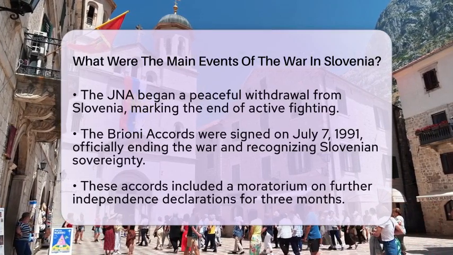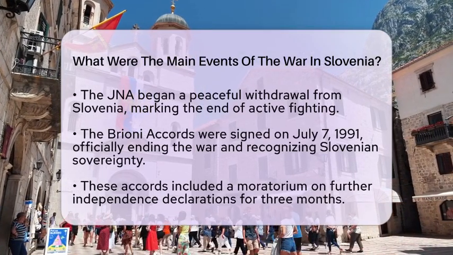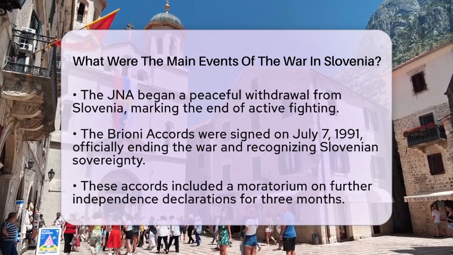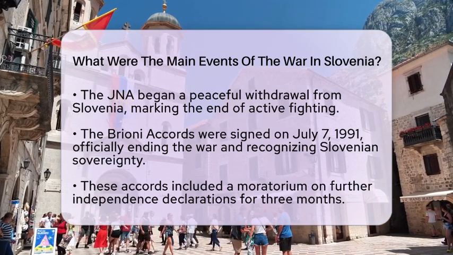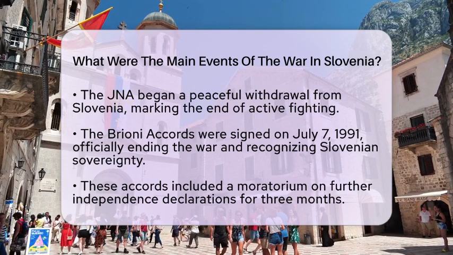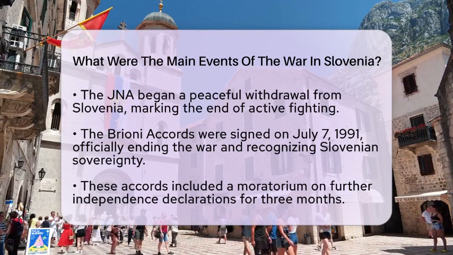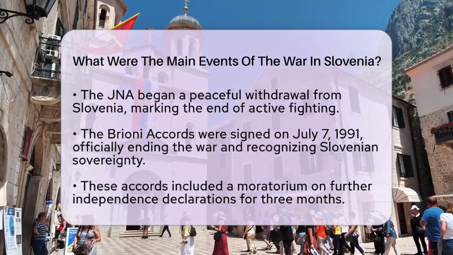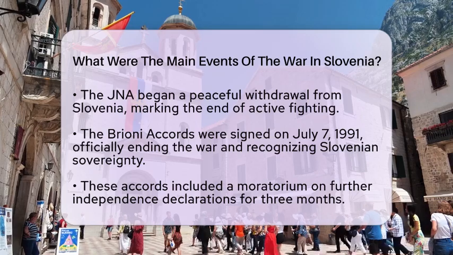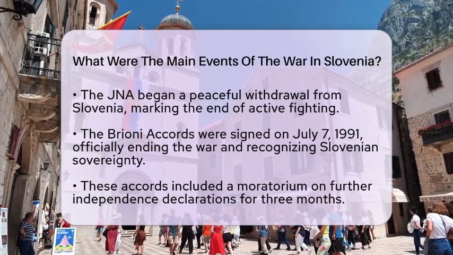The signing of the Brioni Accords on July 7, 1991, officially ended the war. These agreements recognized Slovenian sovereignty and included a 3-month moratorium on independence declarations from Slovenia and Croatia. The accords also mandated the withdrawal of all Yugoslav military forces from Slovenia by the end of October 1991.